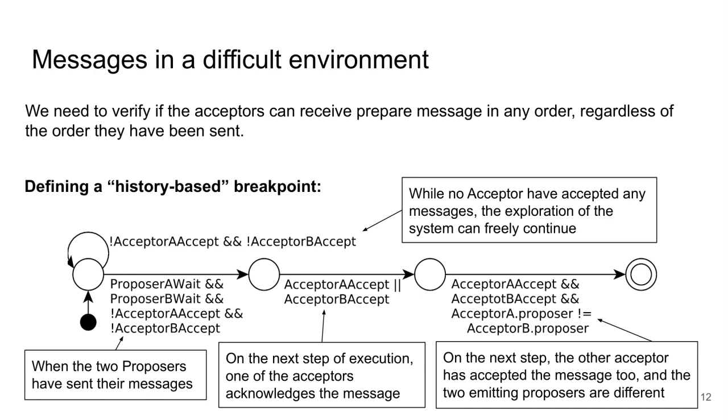We then specify that on the next step of execution, one of the 2 acceptors must acknowledge the message, and on the very next step, the other acceptor has to accept the message too. We also verify that the 2 emitting proposers are different. This way we make sure that the kind of problem that happened earlier can't happen again, as we will see right now.